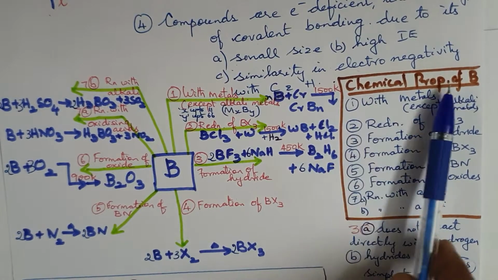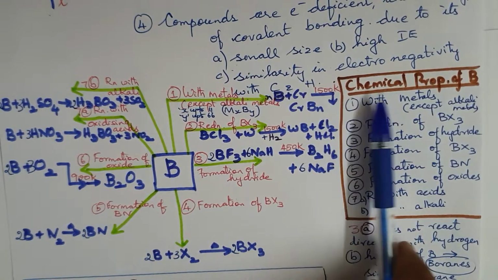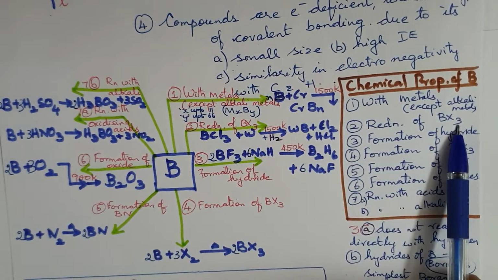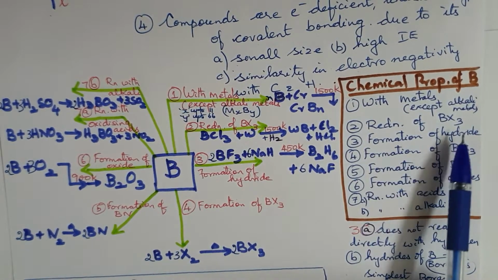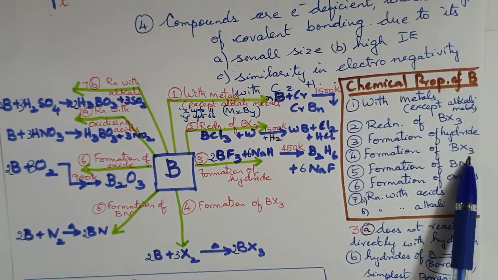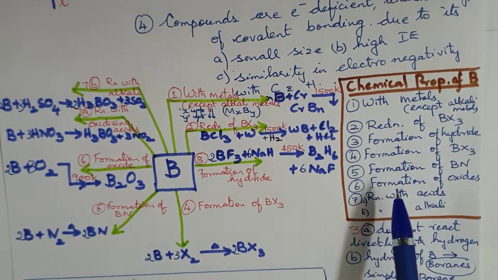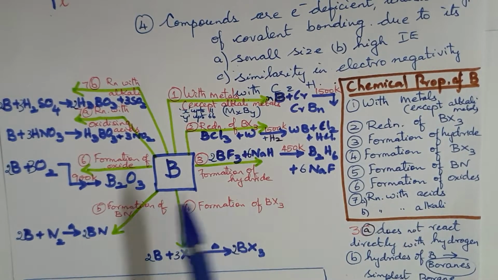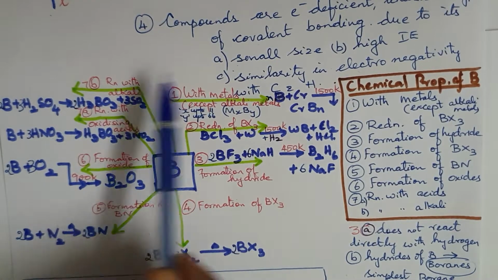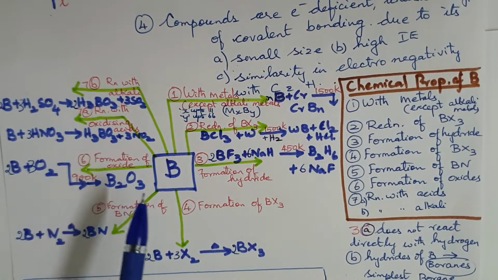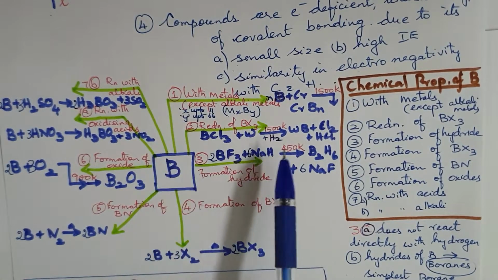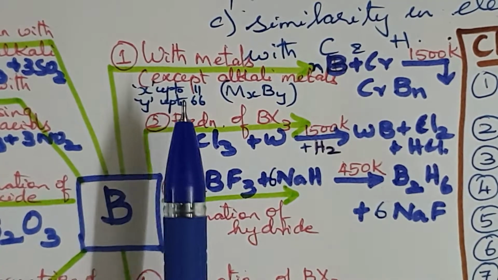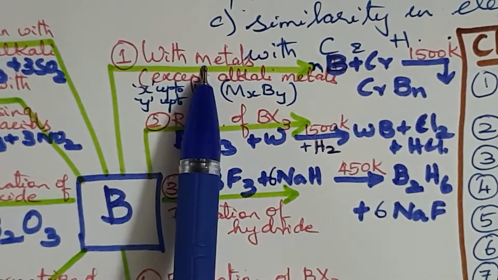Let us look into the chemical properties of boron. We shall classify the chemical properties of boron as its reaction with metals, reduction of BX3, boron trihalide, formation of hydride, formation of BX3, formation of boron nitride, formation of oxides, and the reaction with acids and with alkalis. So we are going to discuss everything in a flow chart like this together. In the examination, you have to write down separate equations when any of these reactants are given to you. Let us consider the reaction of boron with metals.